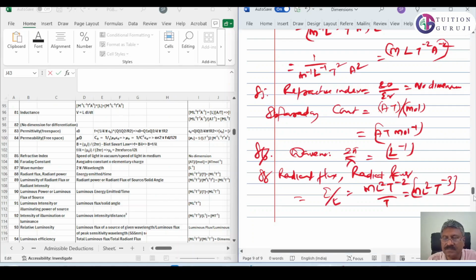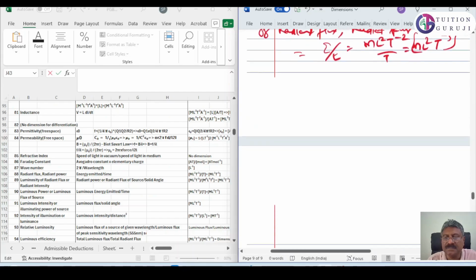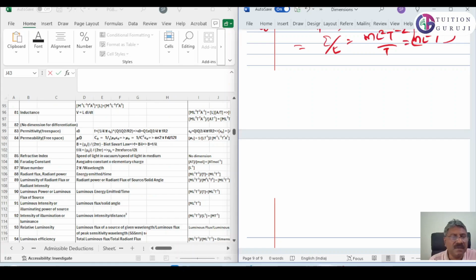Now 89 is luminosity, or radiant intensity. What is that? Radiant power.